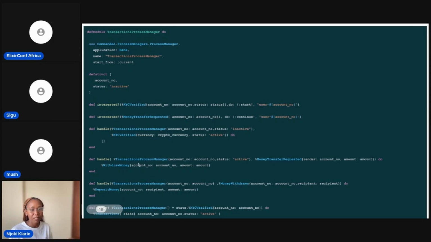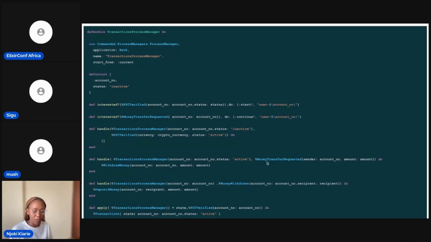So we have the def handle, which checks in the state and the event. If we get a money transfer requested, that means we need to withdraw money from one account, account A, and we need to send money to account B. So we send out a request to withdraw money, and the account number is the sender.